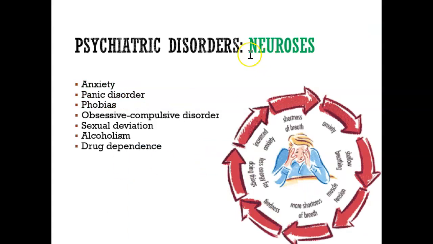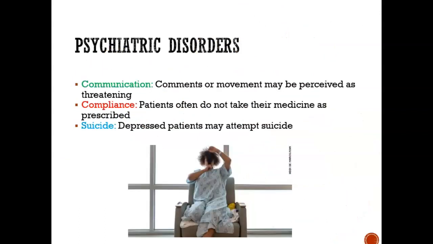The last category we're going to look at is neurosis, and this is where someone could have anxiety issues or panic disorder, phobia, so they could be extremely fearful of something. OCD is very common. So all these fall under the neurosis category.